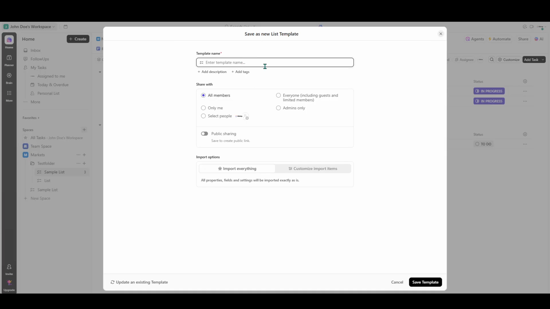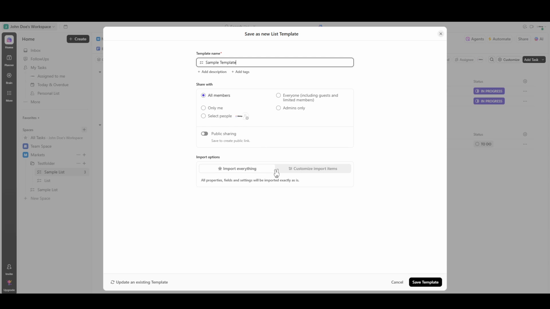This is where you can have some creative control and customization for your template. You'll first be prompted to give your template a name, something descriptive that will make it easy for you and your team to identify later. The next step here is deciding whom you want to share this template with. ClickUp makes collaboration easy by allowing you to specify individuals or teams in your workspace that can have access to this newly created template.